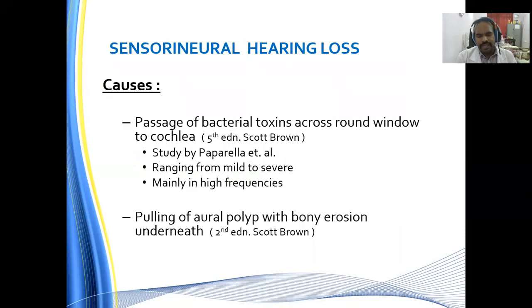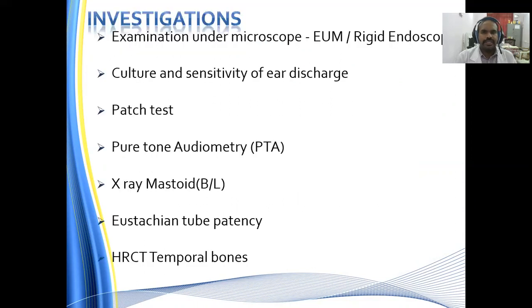Sensorineural hearing loss. What are the reasons for the development of sensorineural hearing loss in a patient with the mucosal variant? Usually, passage of bacterial toxin across the round window to the cochlea. Okay, then pulling of the aural polyp with bony erosion underneath. Whenever we try to pluck the aural polyp, this leads to sensorineural hearing loss because the labyrinth is involved.